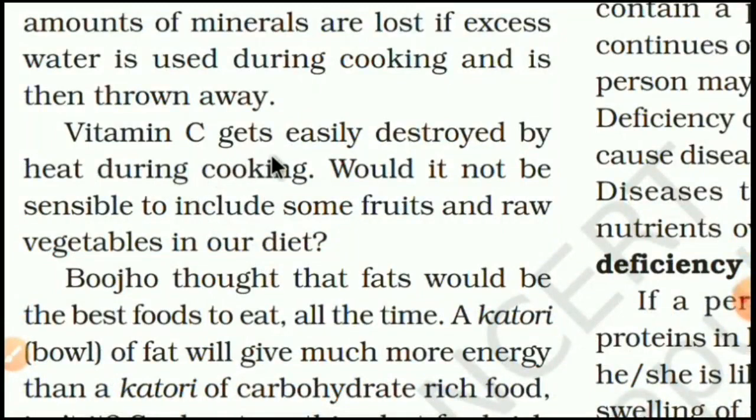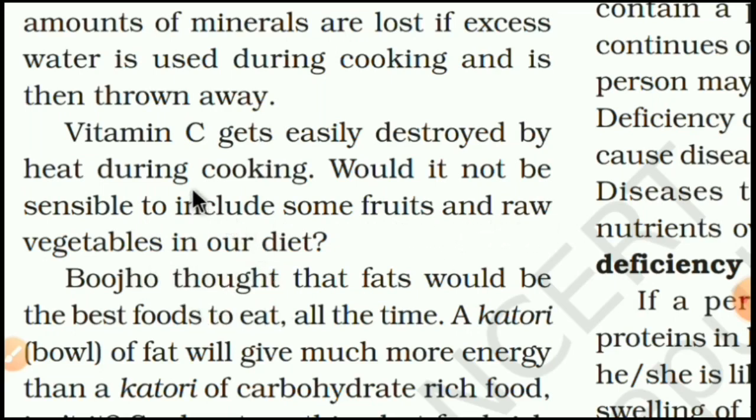Vitamin C gets easily destroyed by heat during cooking. Would it not be sensible to include some fruits and raw vegetables in our diet?